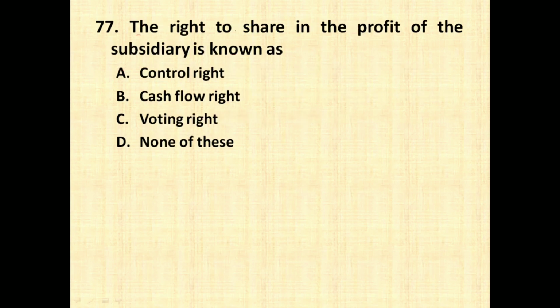The right to share in profit of subsidiary is known as control right, cash flow right, voting right, none of this. So whenever you are finding out a right in profit of a subsidiary, it is always called cash flow right. How much right you have on the cash of the subsidiary company. Control right is nothing but right or power to control. In simple, we can say what is your total control on the subsidiary, and cash flow right need not be equal to the control right.